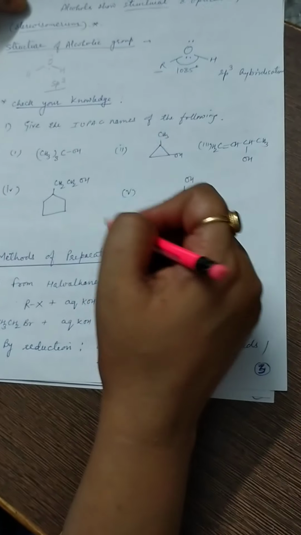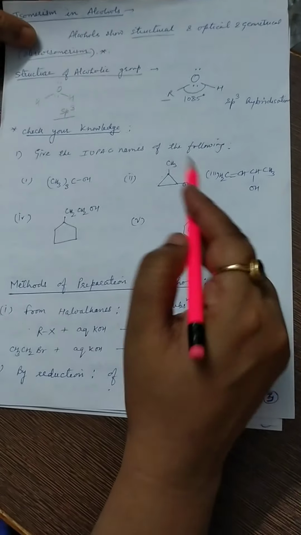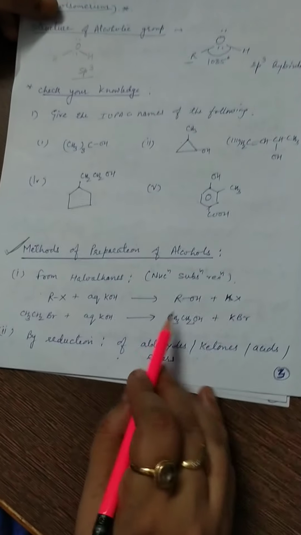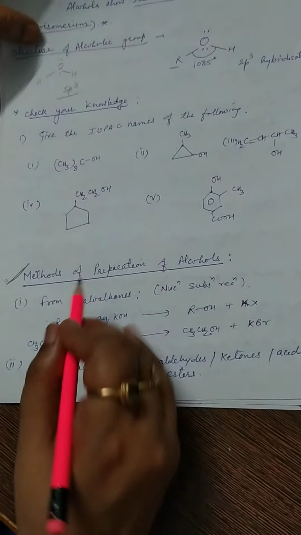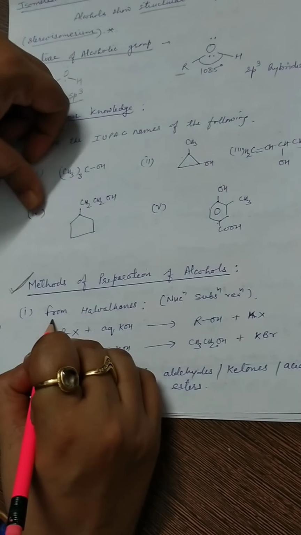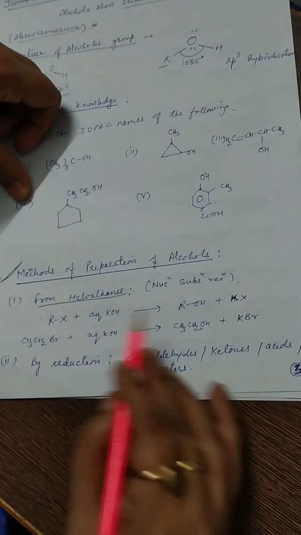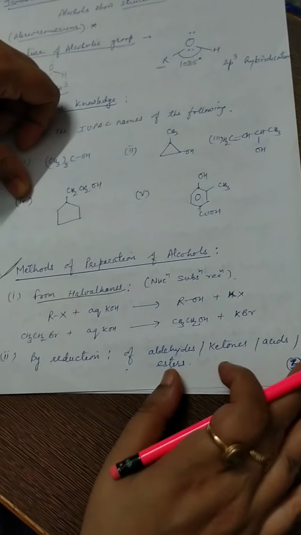To check your knowledge, I give here some examples. So do this practice. Next we discuss the methods of preparation. How to prepare alcohols. The first preparation we already discussed in the last chapter, from haloalkane. You know very well, when any alkyl halide reacts with aqueous KOH, it converts into alcohol. So this preparation we already discussed.